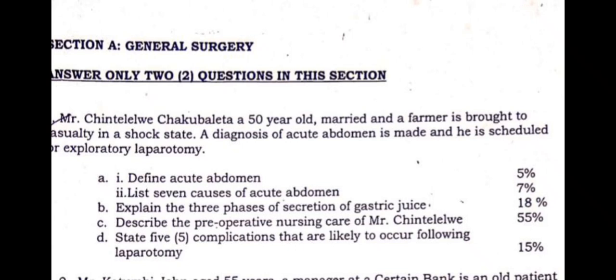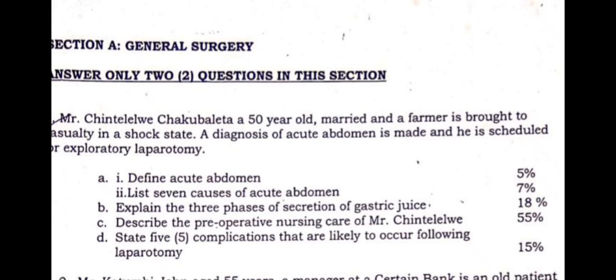Then the other one you can say is to prepare a patient psychologically. So when you're giving preoperative care, there's an element of psychological care that you have to give to this particular patient, so as they are going inside that operation room, they are psychologically prepared. Apart from that, the most important thing that you are trying to achieve here, or your aim on this preoperative care, is that you want to minimize or eliminate any form of complications. So you are making sure that this care that you are giving to this particular patient prevents complications after or during the surgery.